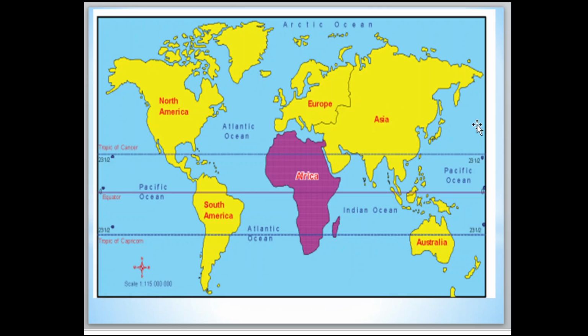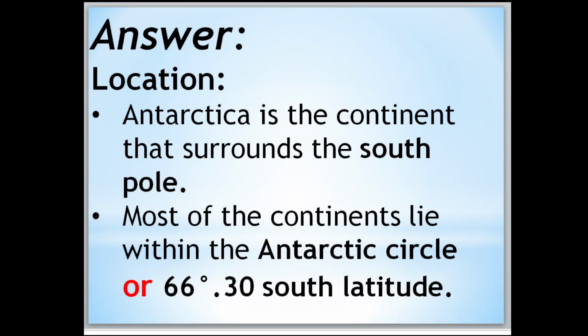Fully here we have Asia, Europe, Africa, North America, South America and Australia. This part from here to here, they didn't give, but we are going to call it Antarctica. Antarctica totally surrounds the South Pole.